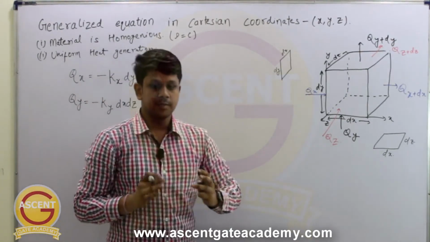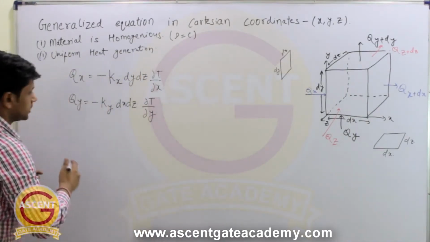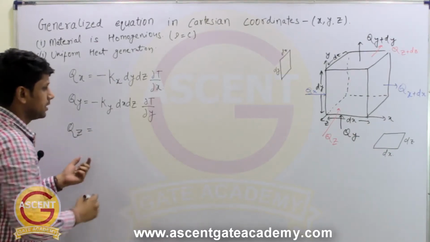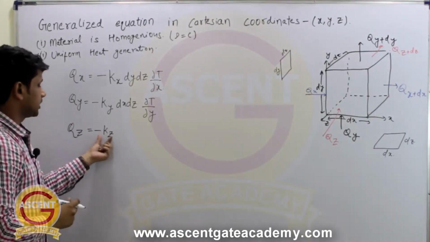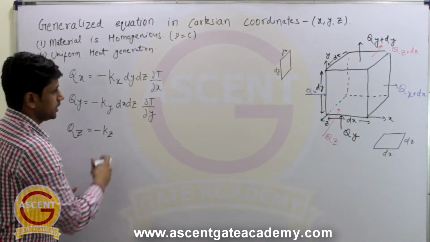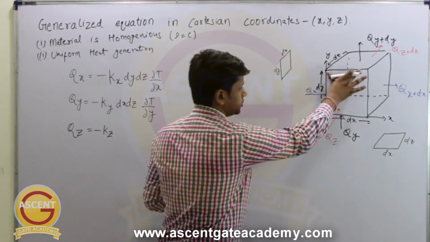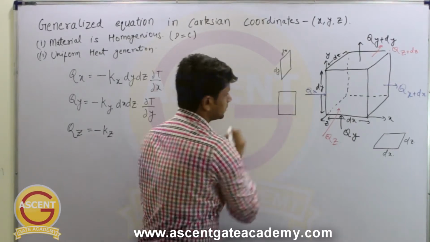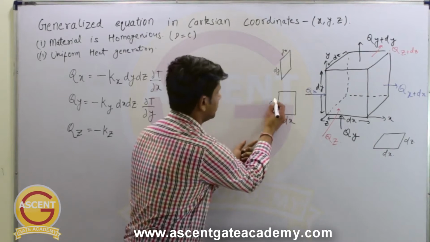Right? Similarly, we can write the equation for z direction also. Heat transfer in z direction will be equal to minus Kz, which is the thermal conductivity in z direction, into the area. In the z direction, the heat is entering through this front surface. If you draw the surface here, this is dx and this is dy.